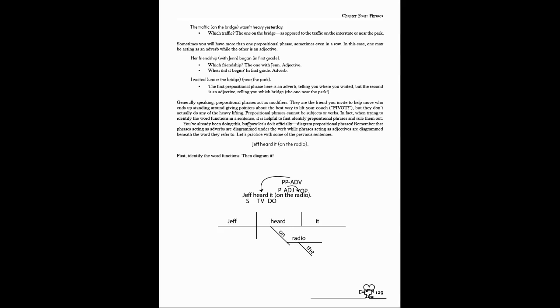When you are diagramming, you've been doing this a little bit already, so this is kind of a review. But the first thing you always want to do is identify the word function. Put your prepositional phrases inside parentheses to mark them off. Find the preposition, the object of the preposition, the adjective, then determine what it's doing. This is where he heard it, so it's an adverb. And then once you look at the words that are left, you can say, oh, okay, Jeff is the subject, heard is the transitive verb, and then it is the direct object. So this is an S-V-D-O. And then you diagram adverbs underneath the verb. So that's why it's there.